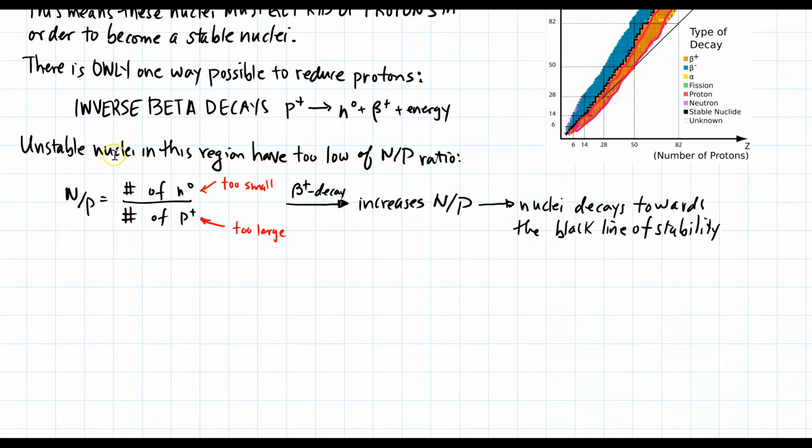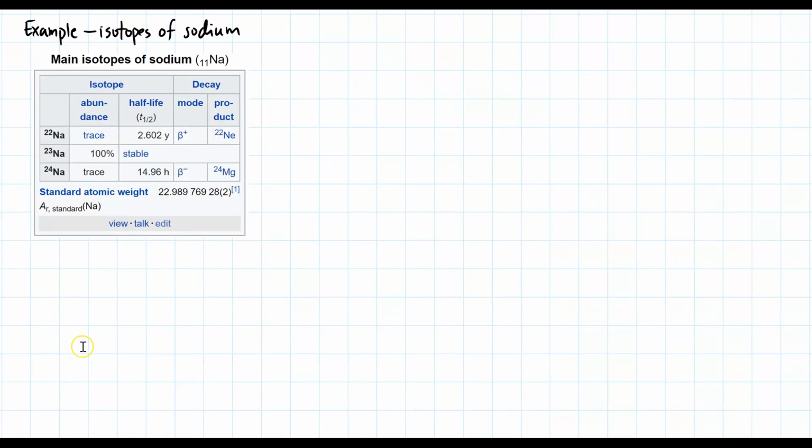So unstable nuclei in this region have too low of a neutron-proton ratio. What beta plus does is it increases N/P, and by doing this, they move upwards towards the black line of stability. Let's look at an inverse beta decay for isotopes of sodium.